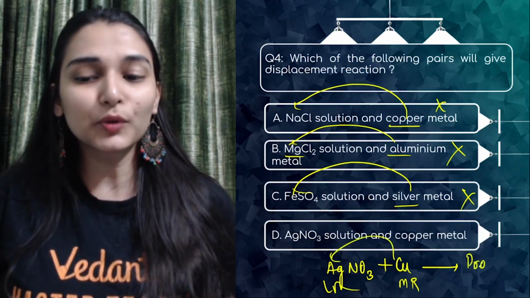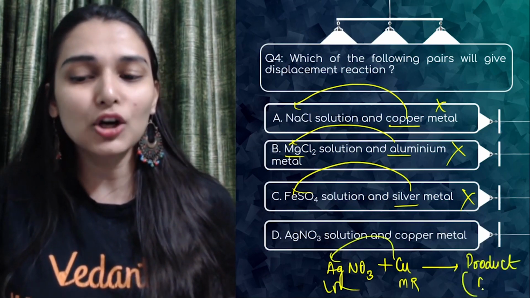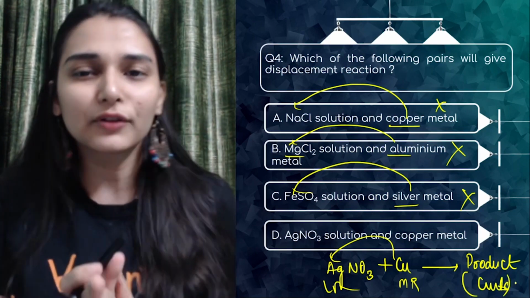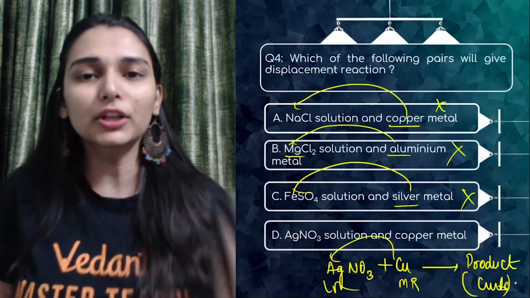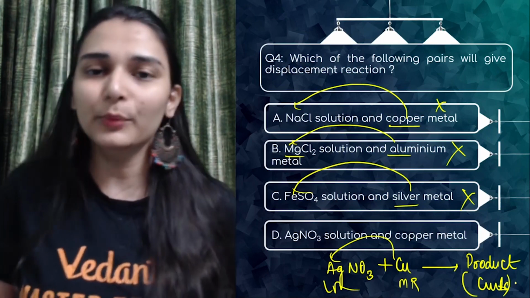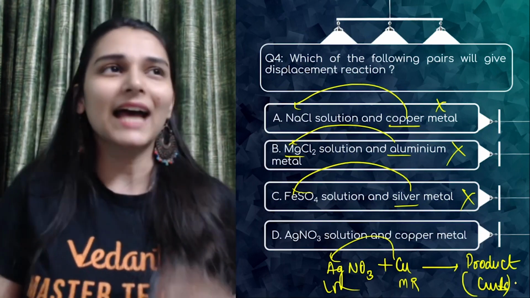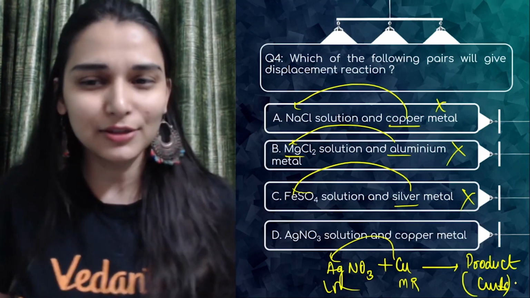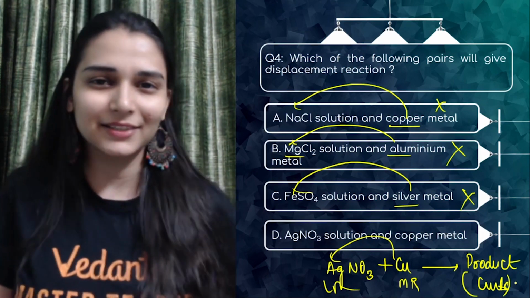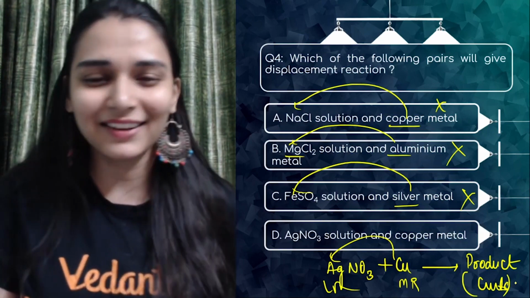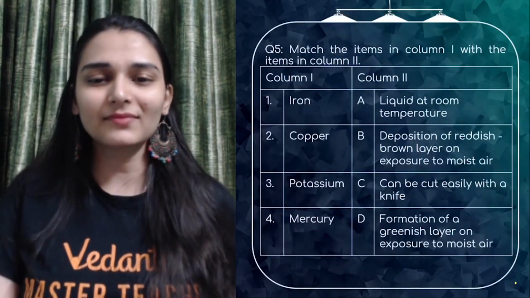Do let me know the product of this reaction in the comment section right now, because sometimes you people write the wrong formula for copper nitrate. So I want you to write it right now in the comment section, if you are being honest with yourself, okay? It hardly takes 15 seconds to make a comment. It will be a productive comment, right? It's not like we are not doing any kind of fun right now.